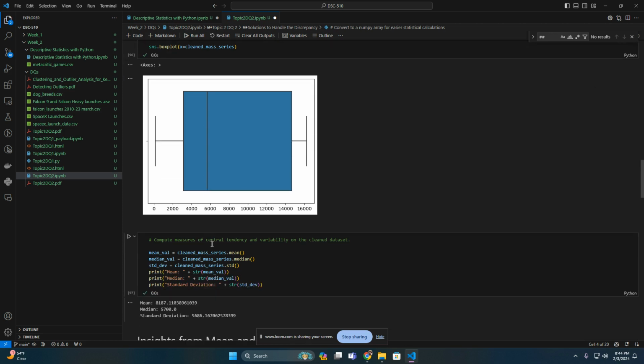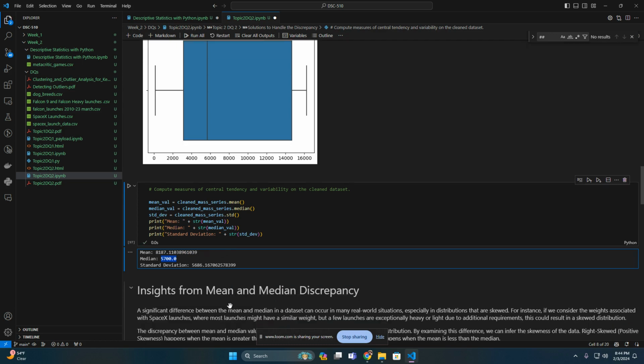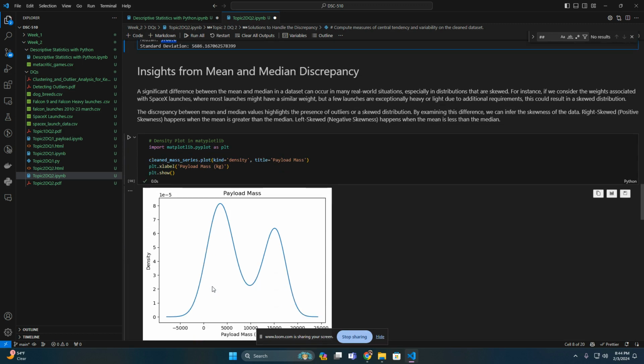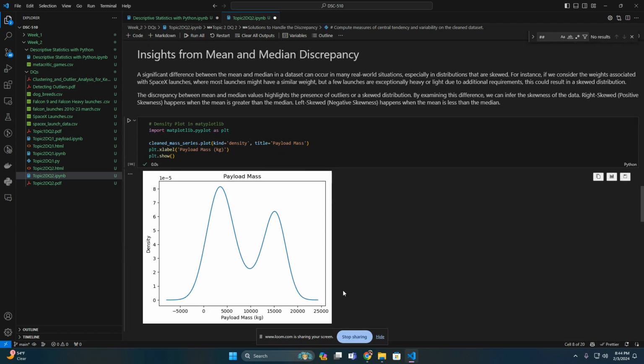And then I did the measures of central tendency and found the mean and the median to be nothing alike, which is why it ended up in discussion 2. So that is a huge difference. This is a very large amount here, and with none of those being outliers, it kind of makes you curious. So when I kept going, I decided to make a density plot, and we can see here that there are 2 very large humps.